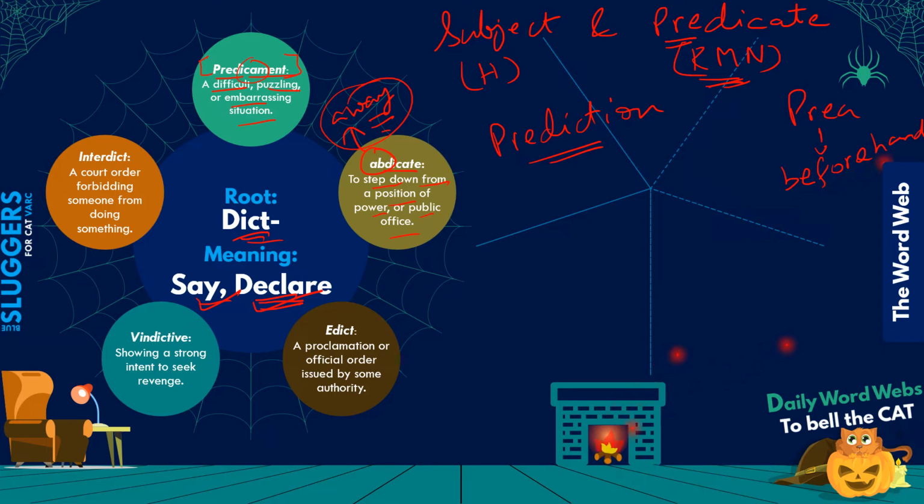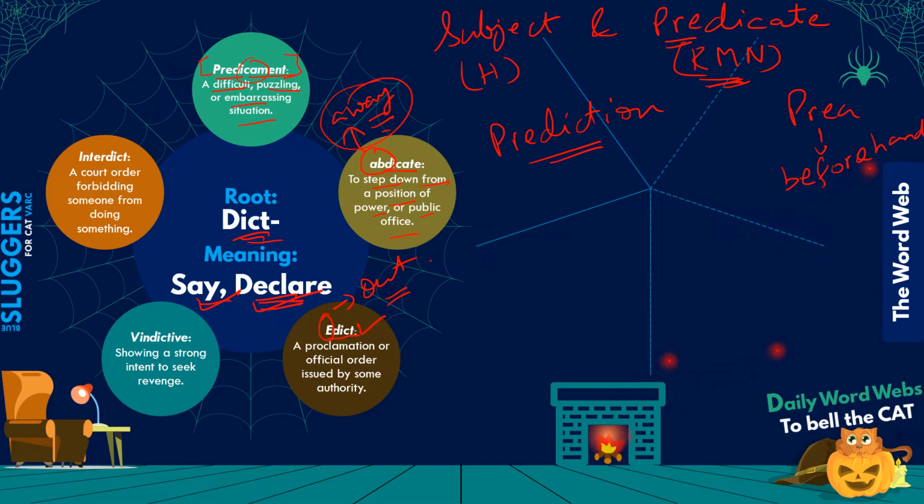Let's move on to the next term, which is edict. What would be edict? The E obviously comes from the part which means to say out, edict. An edict is basically a proclamation or official order that is issued by some authority. So etymologically it means to declare something out in the open, right? To declare something for everyone in public openly, that this is not allowed, or these are the rules which are being put into place, you need to follow these.